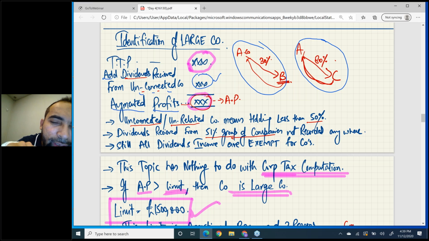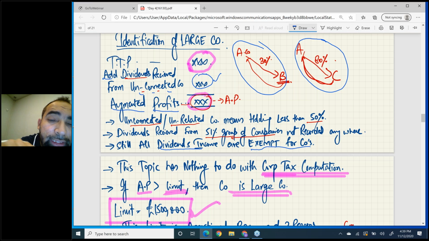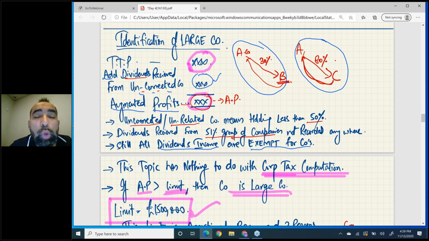But still, read this line. All dividend income is exempt for companies. You don't need to pay tax on dividends at all, all dividends are exempt. Only a few dividends are used in this working, right?